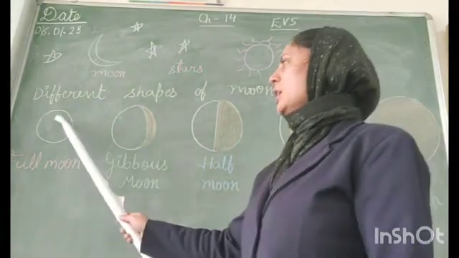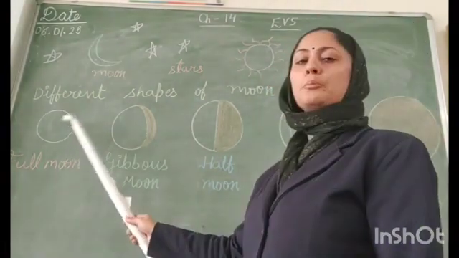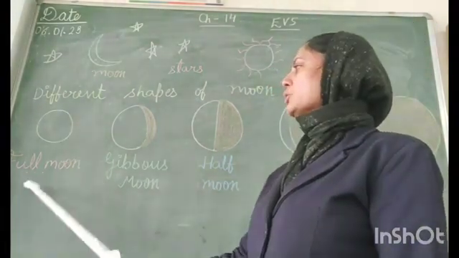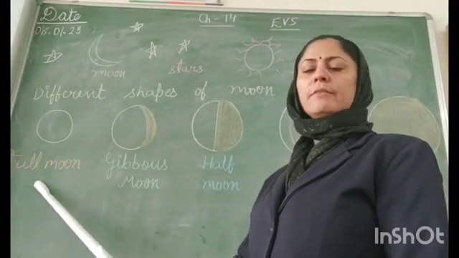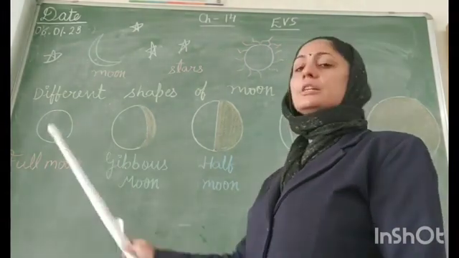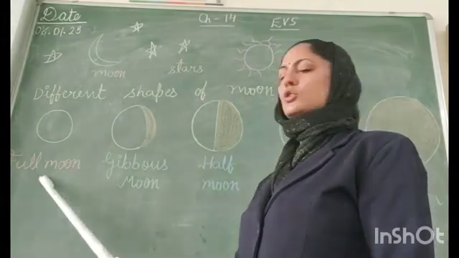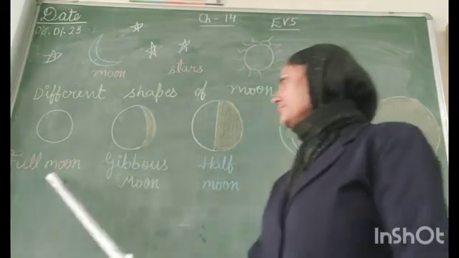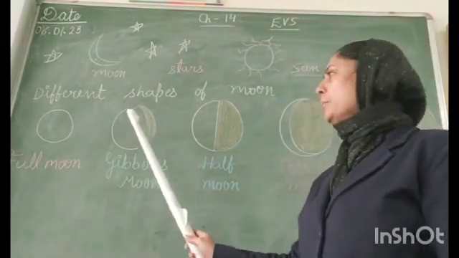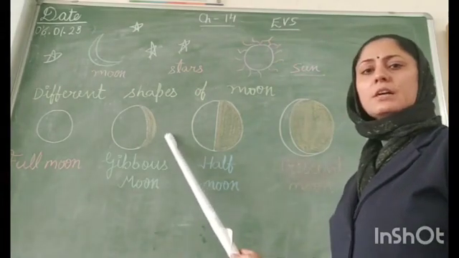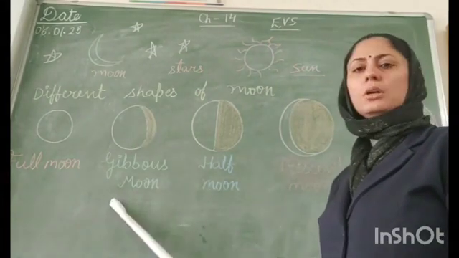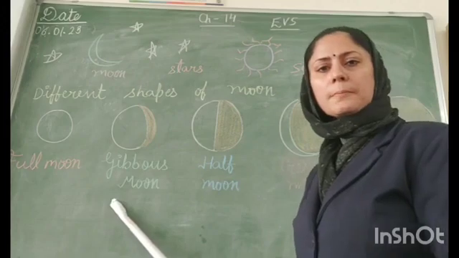For example, the first shape is a bright moon. It's called full moon. When the moon is absolutely round, circle in shape, it is called full moon. When a little part of the moon is covered with a shadow, it is called gibbous moon.